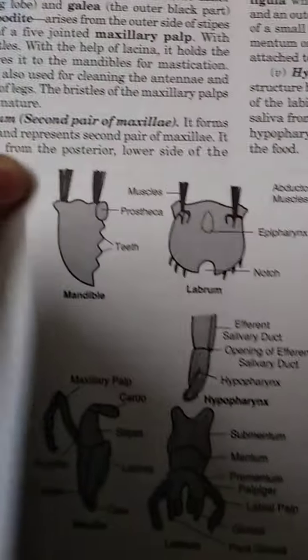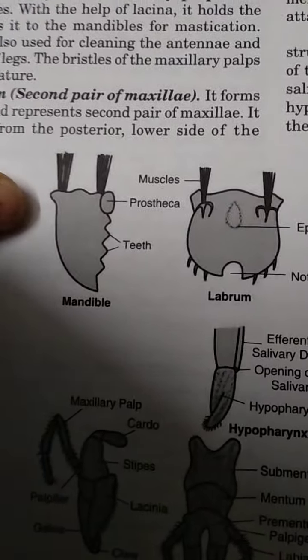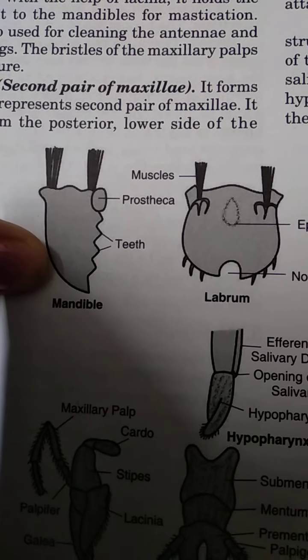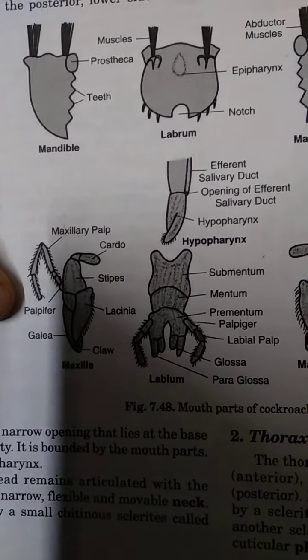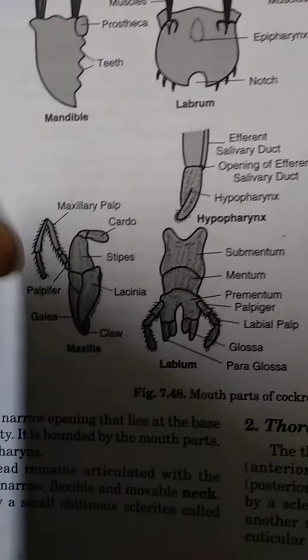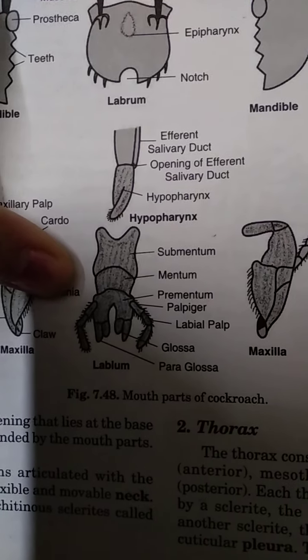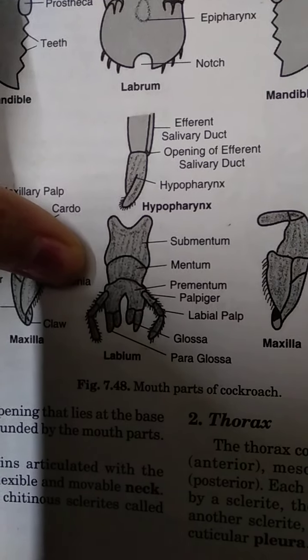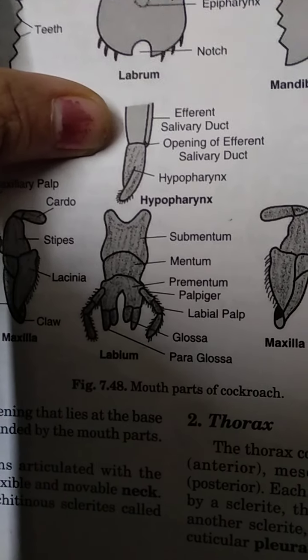Just see, this is the labrum, it has epipharynx, notch. The mandible has got teeth with which it catches anything for eating. Then the maxilla has the stipes, cardo, maxillary palp, galea. Then this is the labium. It has submentum, mentum, glossa, paraglossa, and this is the tongue region.